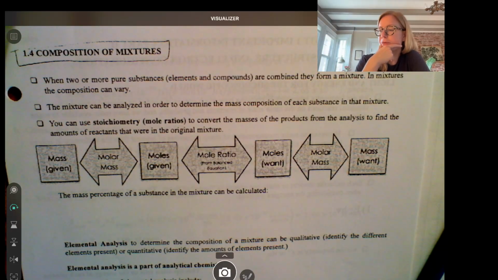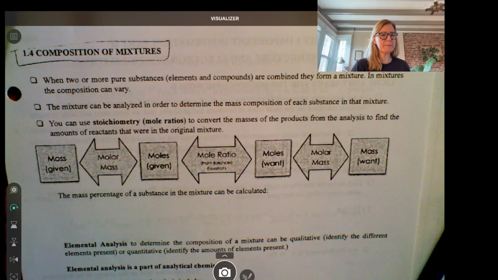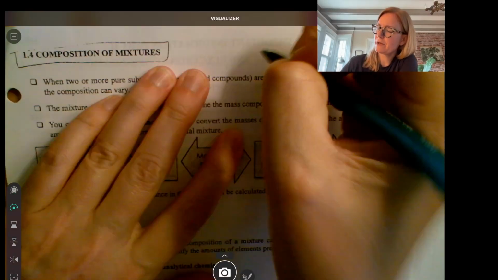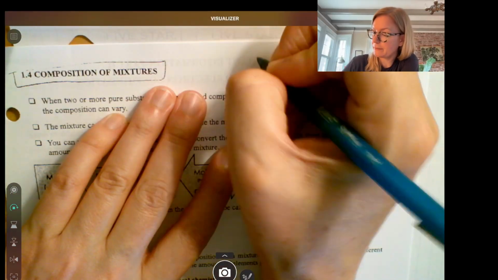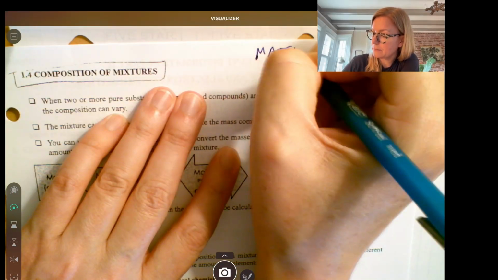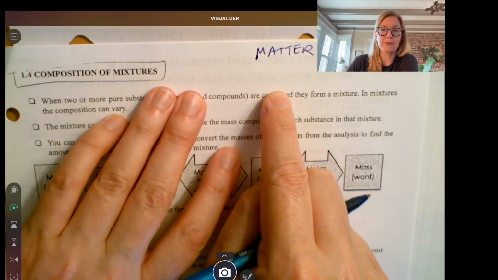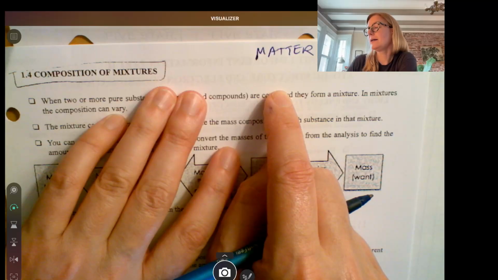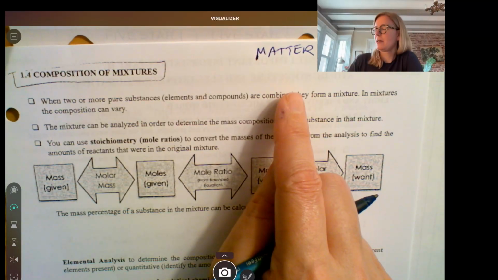All right, so for 1.4, this is going to be about mixtures, okay? If you think back to 1.2, 1.2 was all about elements, okay? Well, let me back up, okay? Write this down on the top of your worksheet. Matter. Chemistry is the study of matter. Matter is anything that has mass and takes up space, okay? Whether it's a solid, liquid, or gas.